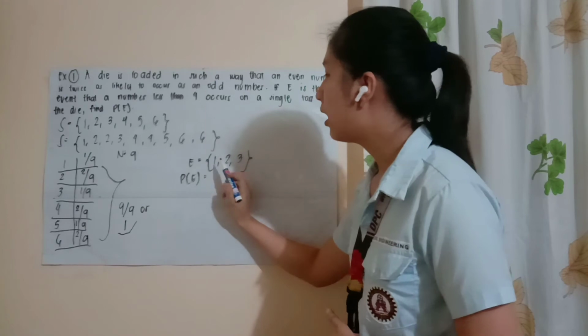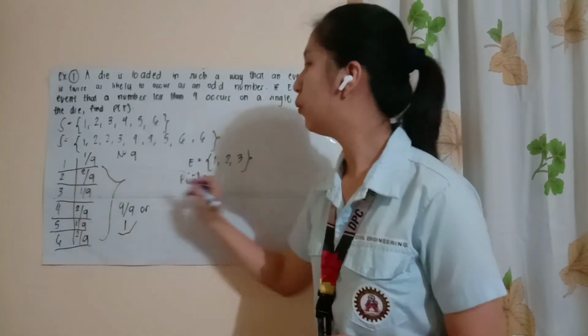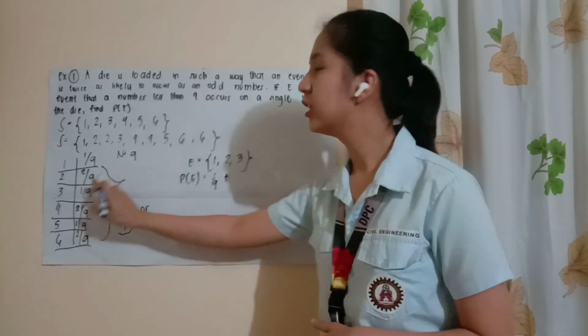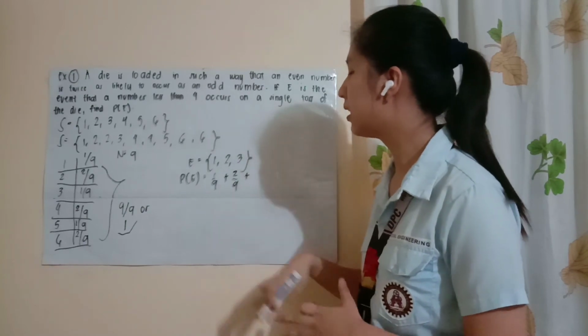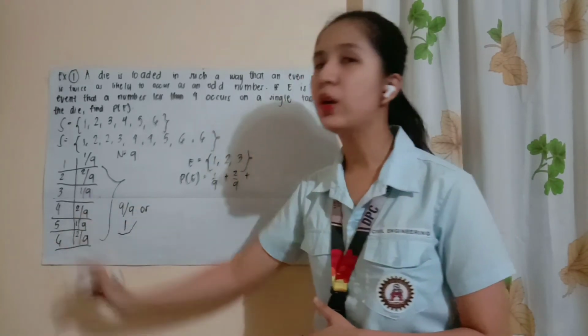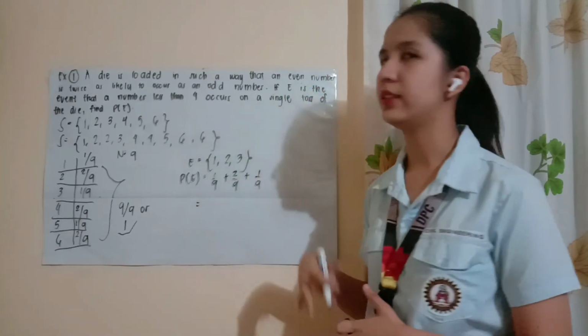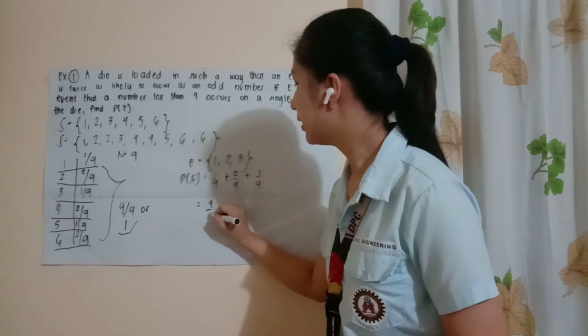So, ang probability ng 1, so balik lang tayo sa table natin, it's 1 over 9. And then, ang probability of 2, it's 2 over 9. And the probability of getting 3, it's 1 over 9. So, pag pinag-add natin itong tatlong probabilities, that will be equal to 4 over 9.